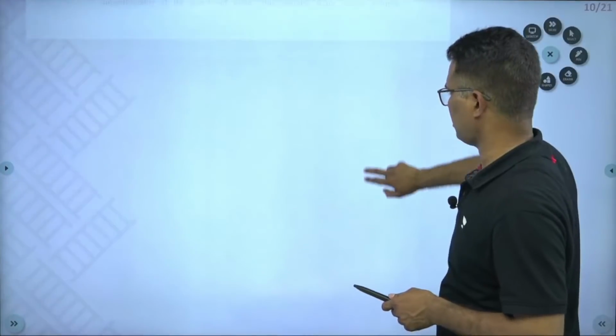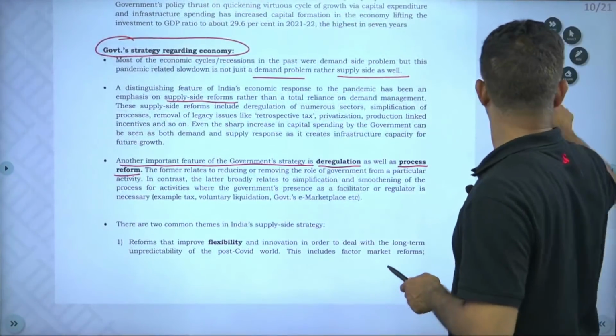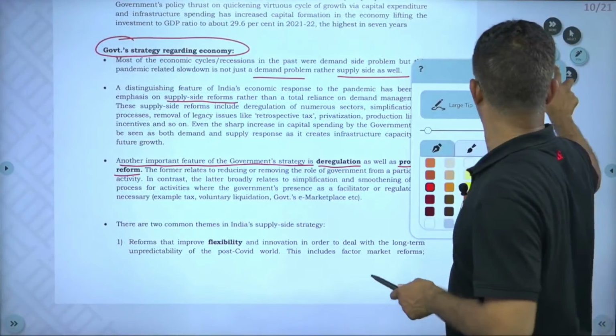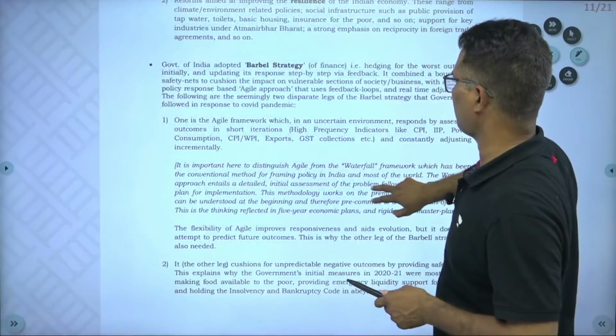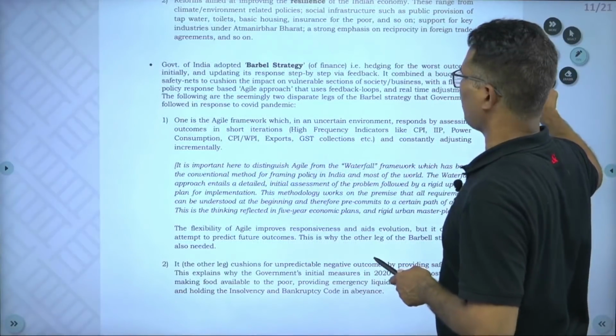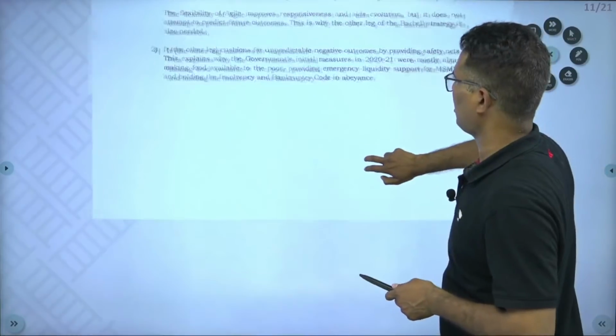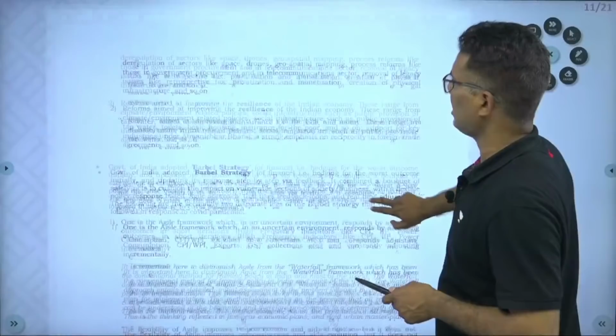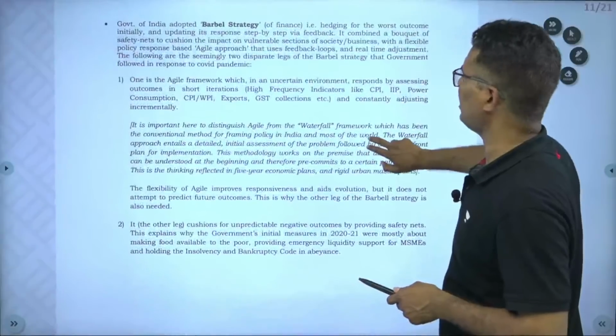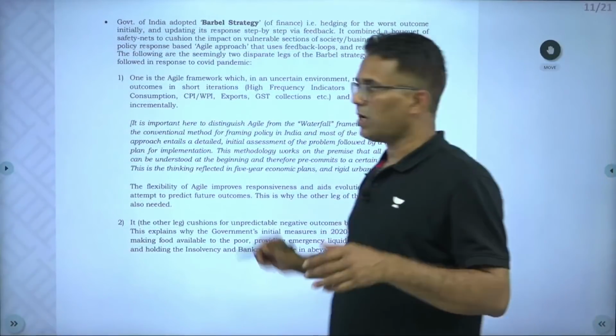Then just one very important point, a particular strategy has been discussed, barbell strategy.